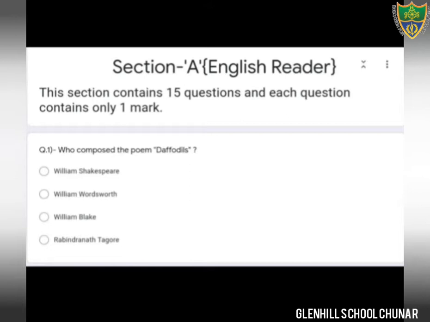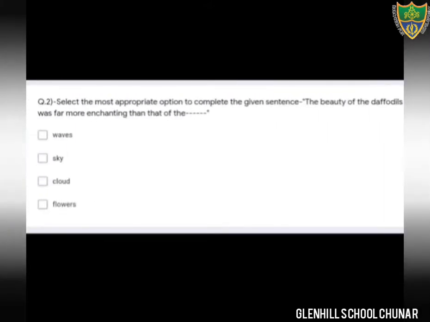the next question. Question number 2. Select the most appropriate option to complete the given sentence. The beauty of the daffodils was far more enchanting than that of the waves. Okay students, which option is the correct? Waves. First option is the correct. Okay. Come to the next question.